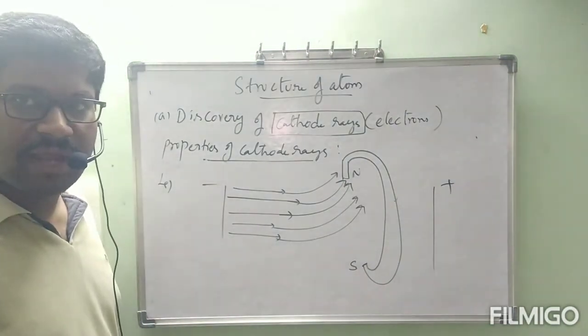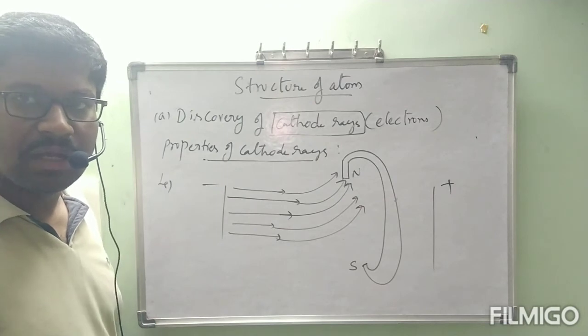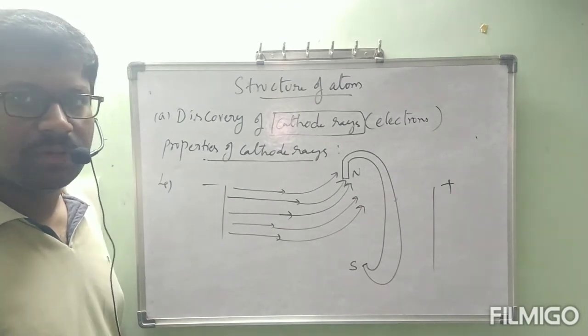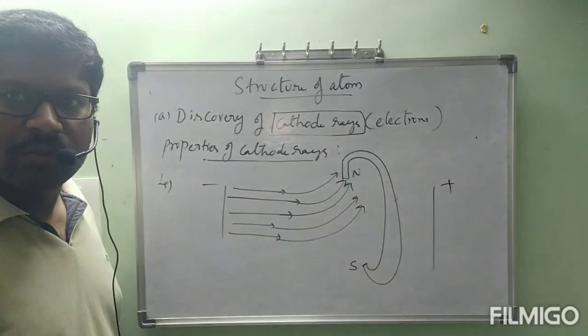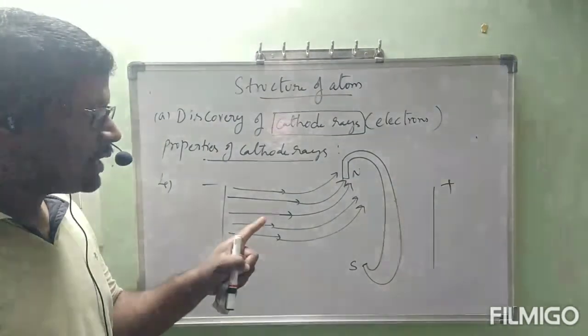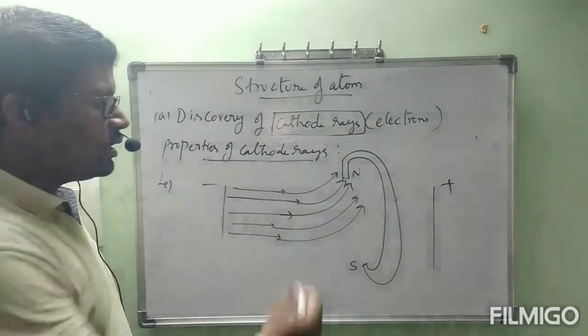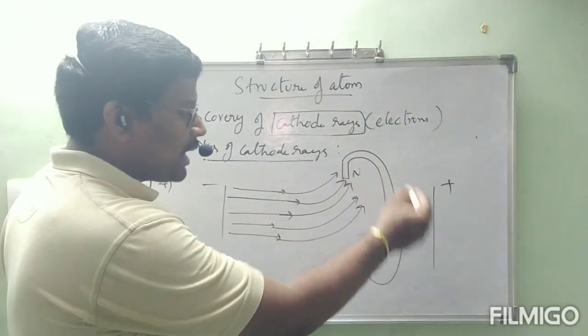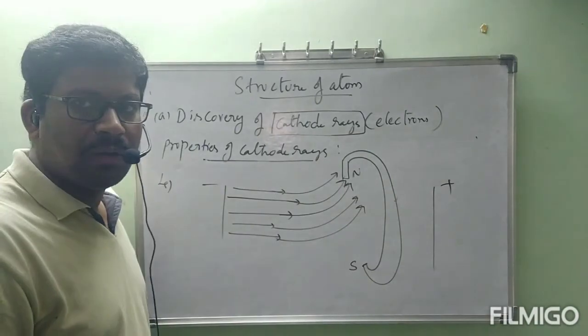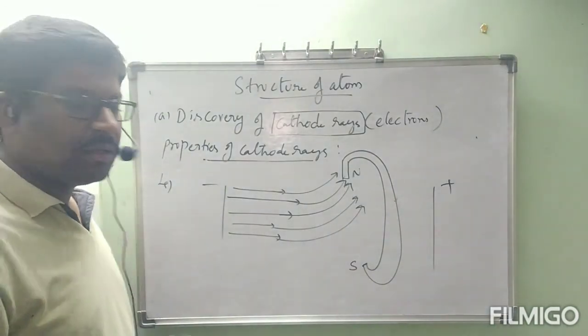In the path of cathode rays, if you apply a magnetic field, cathode rays are deflected towards the north pole. That is the fourth point, and I am going to write that one. Before that, you observe, this north pole and south pole are like a horseshoe magnet. In that horseshoe magnet, north pole is above and south pole is below. Now write the point.